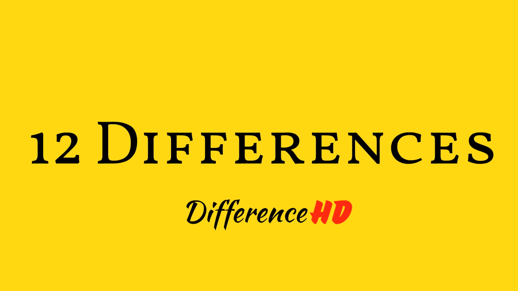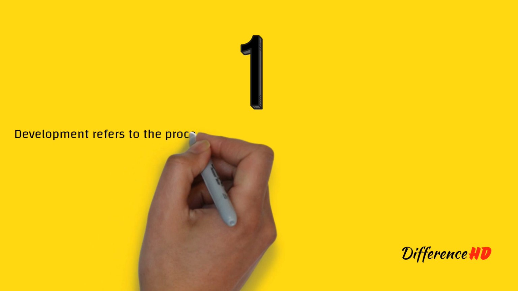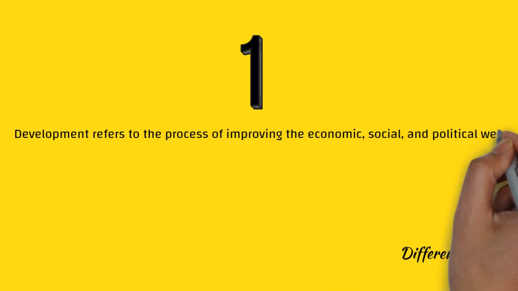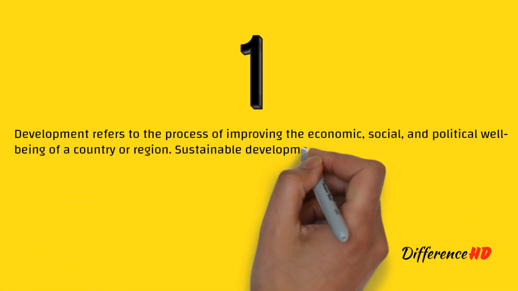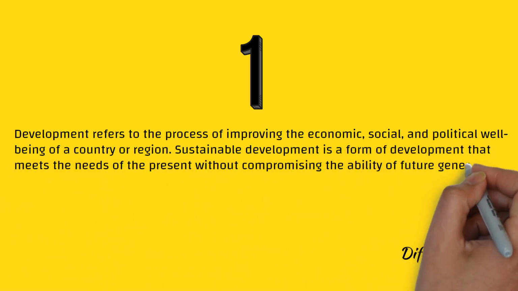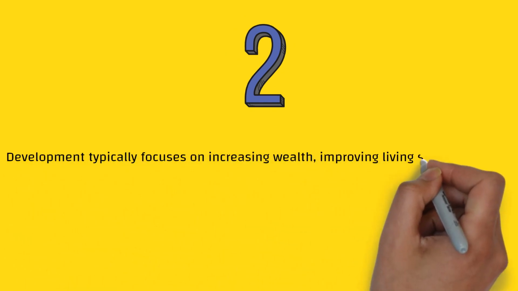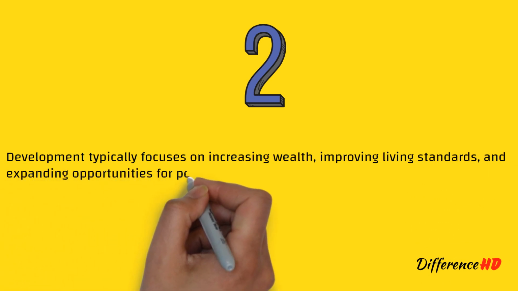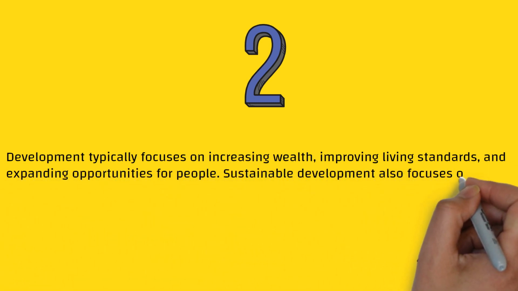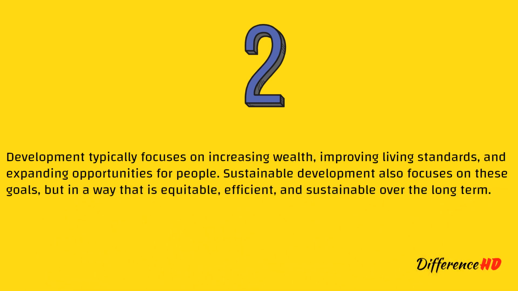12 differences between them are: 1. Development refers to the process of improving the economic, social, and political well-being of a country or region. Sustainable development is a form of development that meets the needs of the present without compromising the ability of future generations to meet their own needs. 2. Development typically focuses on increasing wealth, improving living standards, and expanding opportunities for people. Sustainable development also focuses on these goals, but in a way that is equitable, efficient, and sustainable over the long term.